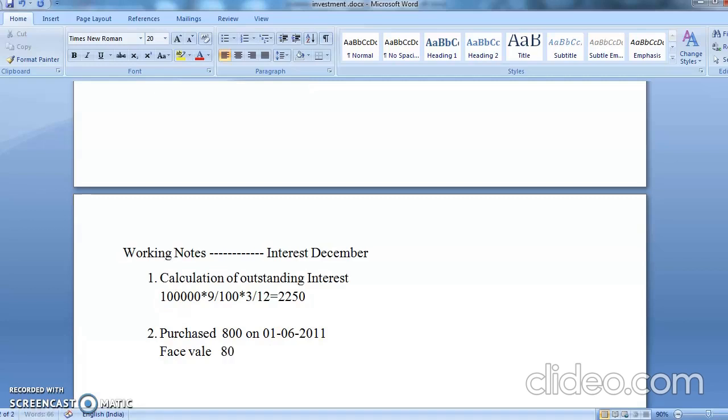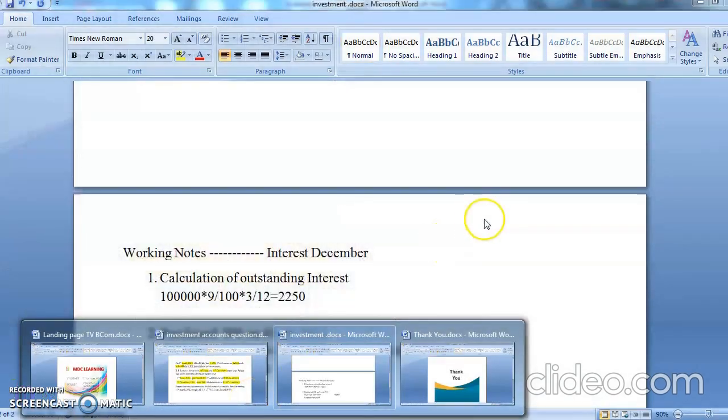Yes, face value is 800 into 100. That comes to how much students? It comes to 80,000. Correct? Then you have purchase price. What is the purchase price?